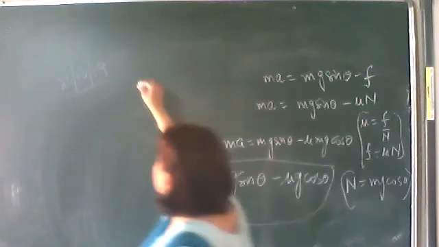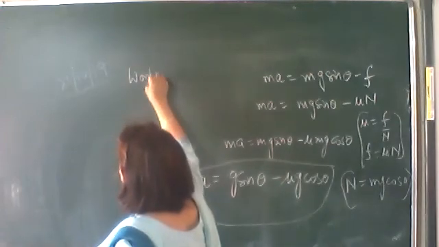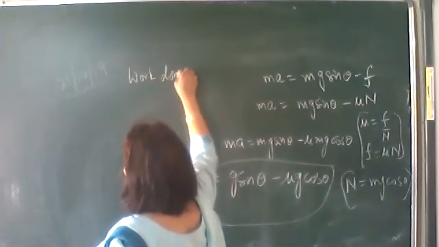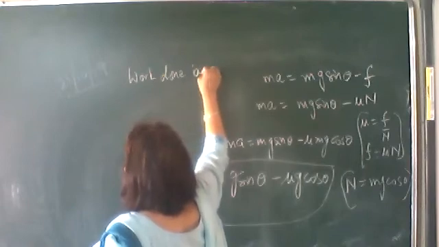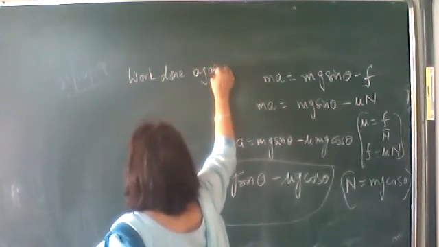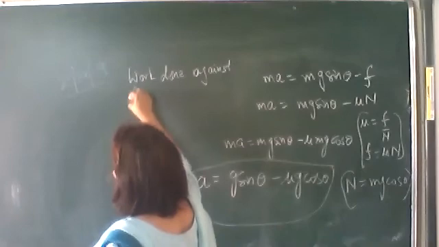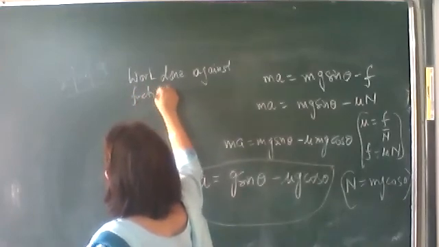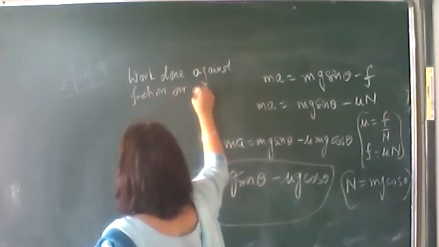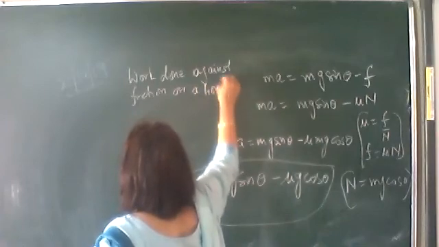Okay, next topic is work done against friction on a horizontal plane.